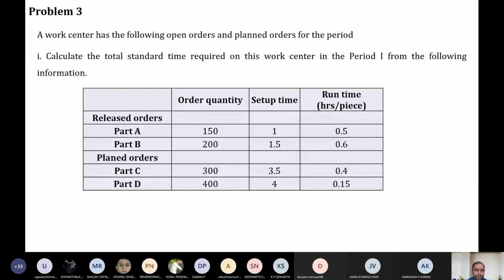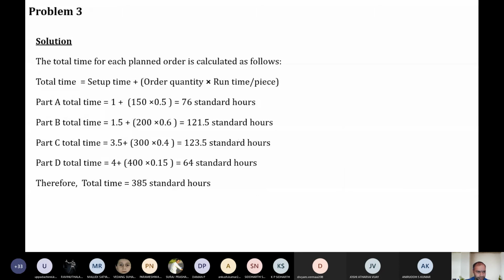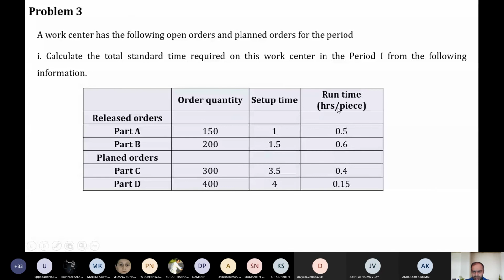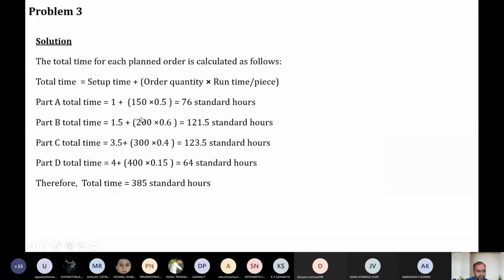Just with direct substitution, we can do this problem. We have 4 products A, B, C, D. Quantity required is given, setup time is given, run time is also given. We know the formula. Total time is equal to setup time plus order quantity into run time per piece. Using this formula which we discussed in the previous class, I'm substituting the data for the 4 products A, B, C, D, and I have calculated the standard hours required.